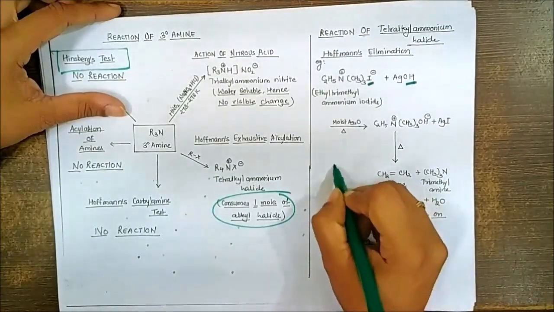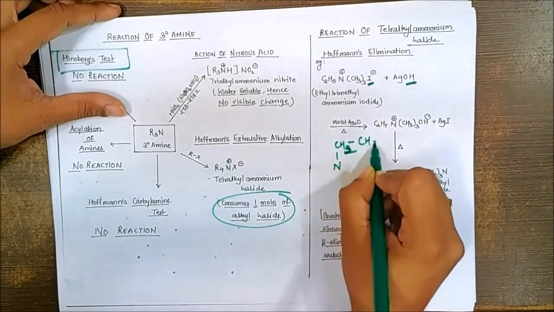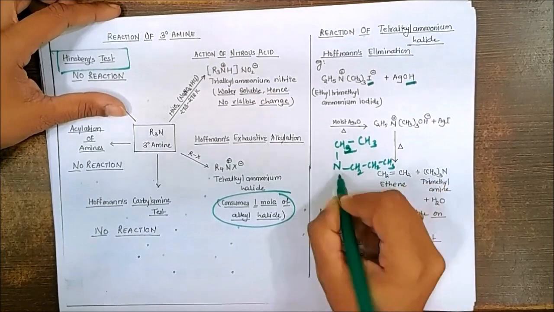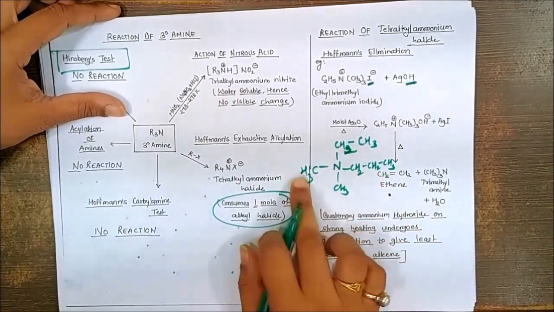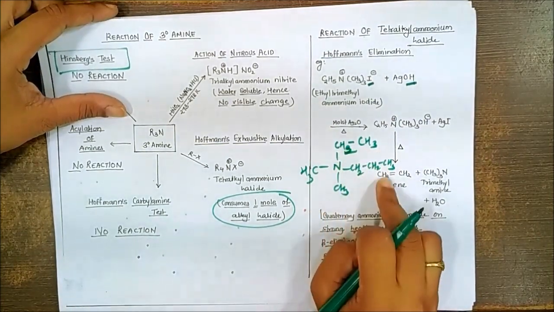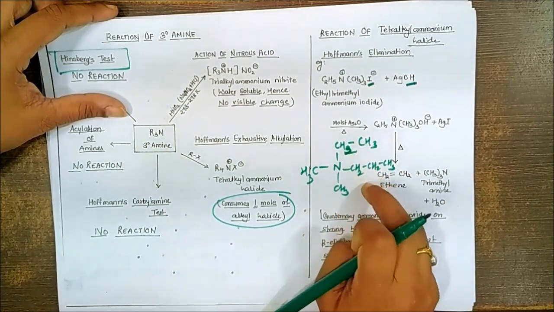For example, if you have the quaternary compound like this, let's say we have here propyl group and CH3 and CH3. Now out of 4, methyl won't form the alkene, ethyl will form the ethene and propyl will form the propene. So we are expecting 2 different products after the elimination.